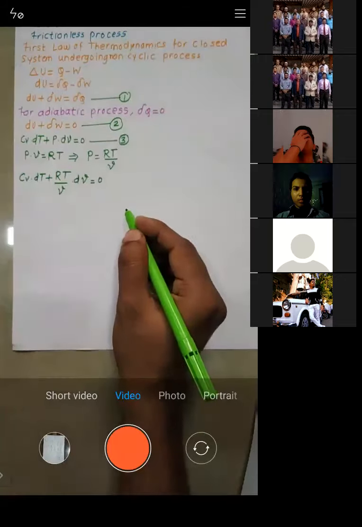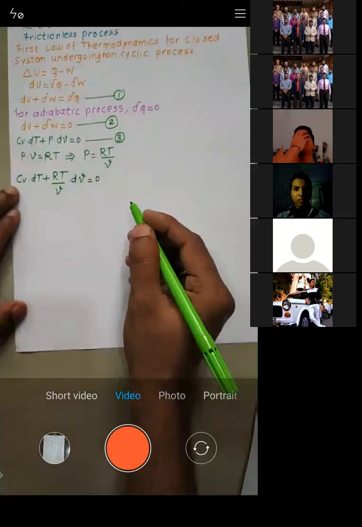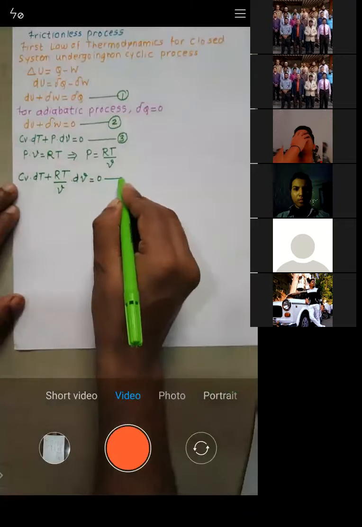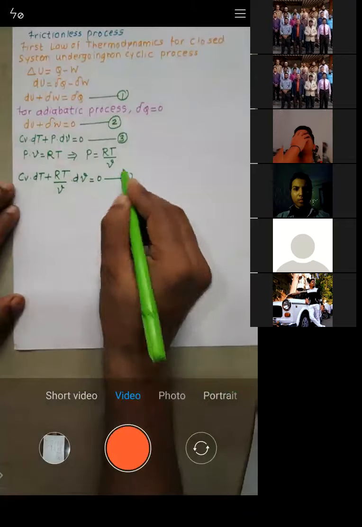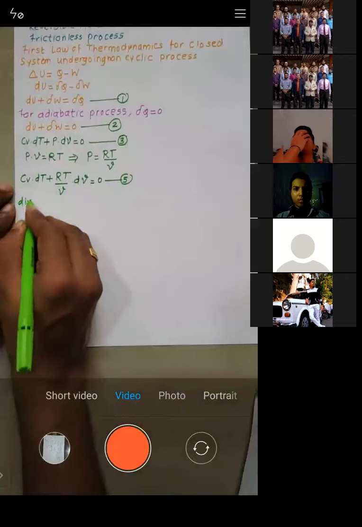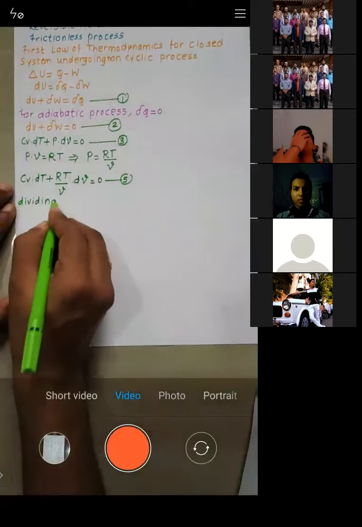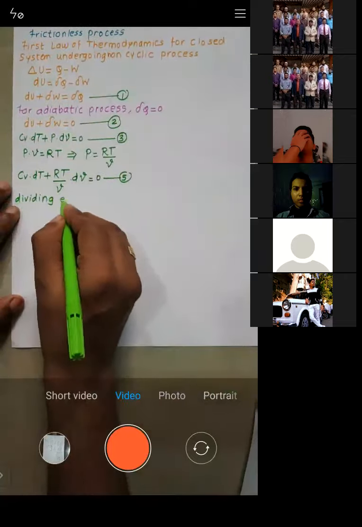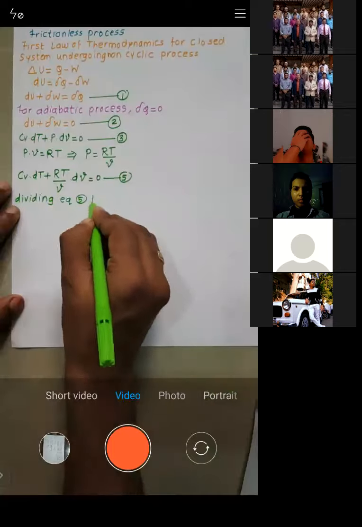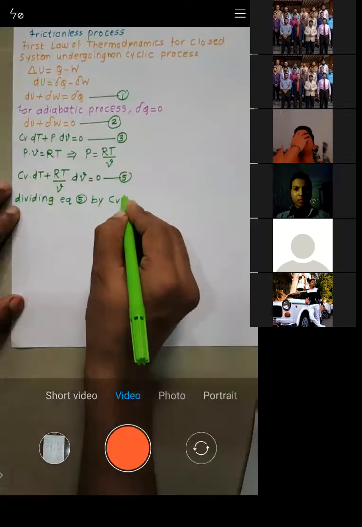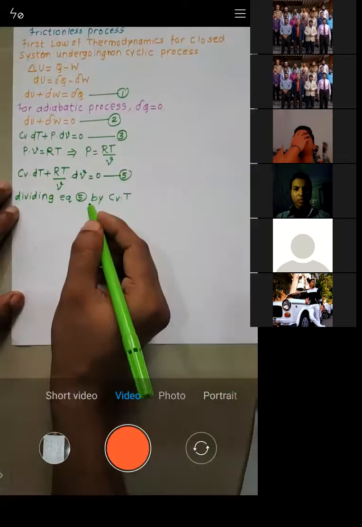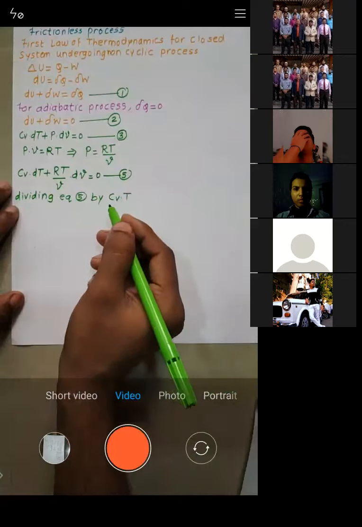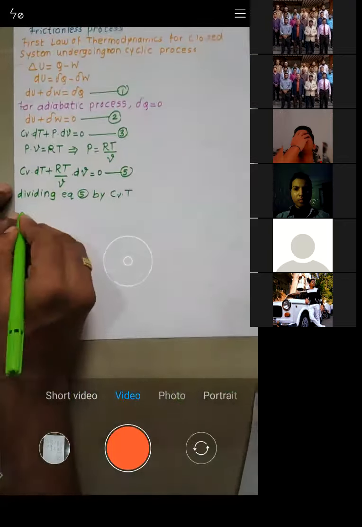Okay, now let us solve it. Let me call this one more equation, equation number 5. I will divide this entire equation by Cv into T. So let's see what we are getting.